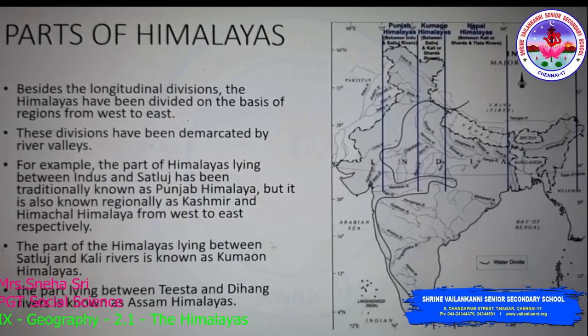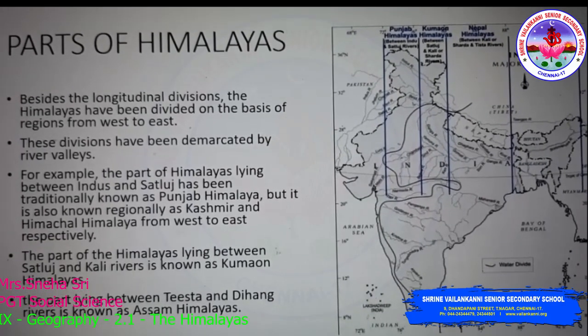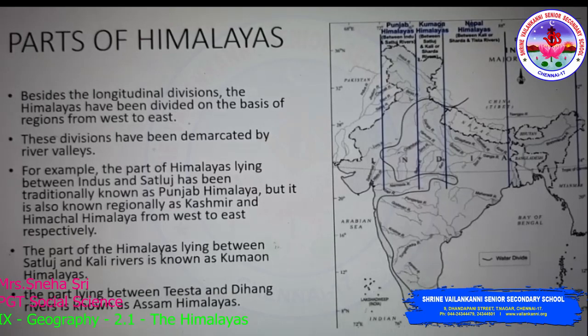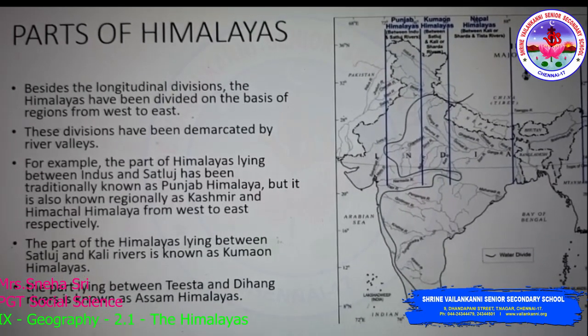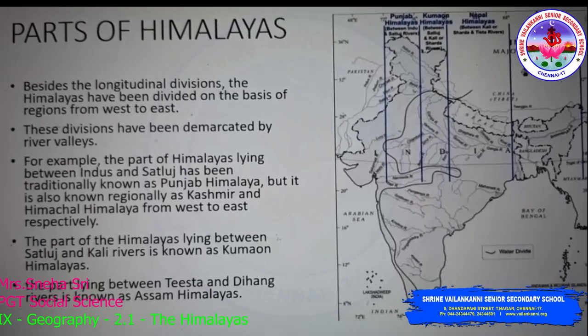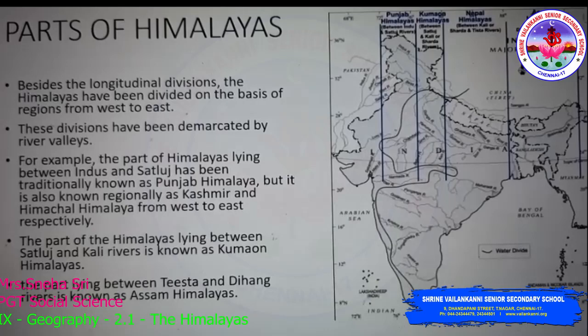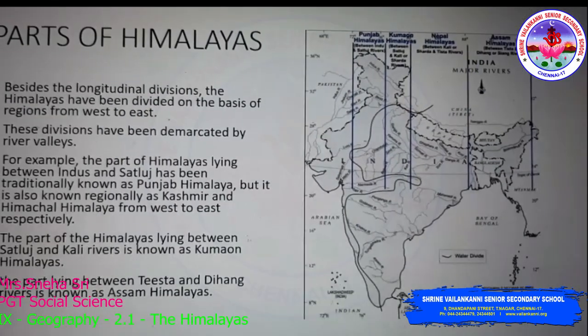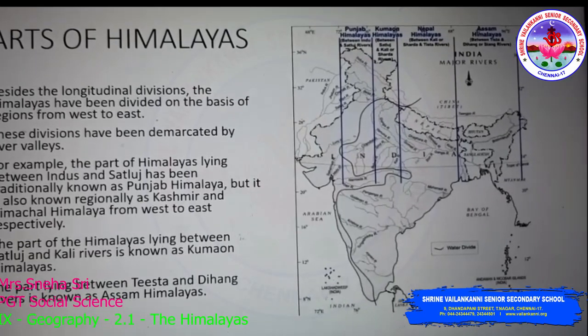Moving on to the next topic under Himalayas, parts of Himalayas. Besides the longitudinal divisions like Himadri, Himachal and Shivaliks, Himalayas can also be divided based on the regions they are present in. When we move from west to east, Himalayas are divided into Punjab Himalayas, Kumaon Himalayas and Assam Himalayas.